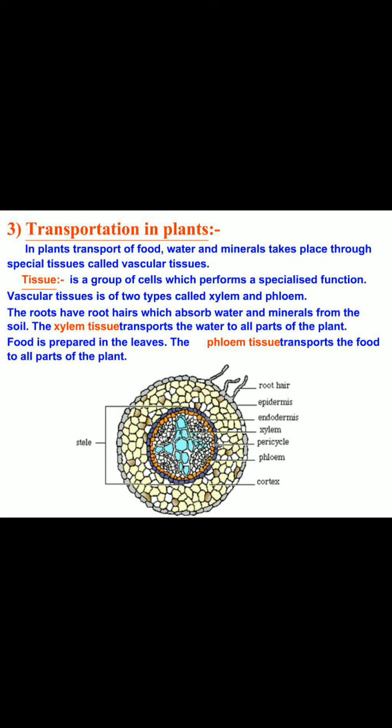Transportation in plants. In plants, transport of food, water and minerals takes place through special tissue called vascular tissues. Tissue is a group of cells which performs a specialized function. Vascular tissue is of two types of cells called xylem and phloem. The roots have root hairs which absorb water and minerals from the soil. So, the root directly will not absorb, root hairs will absorb.